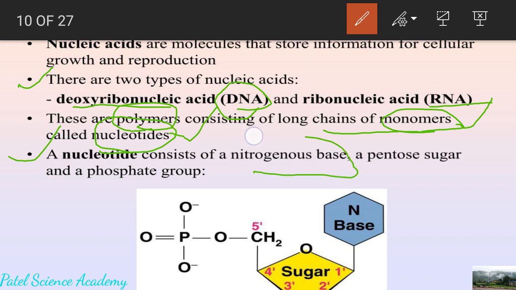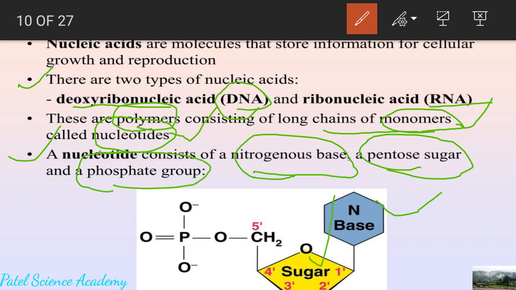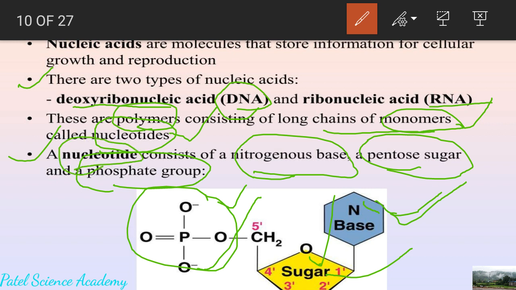A nucleotide consists of three parts. Part number one is the nitrogenous base. Part number two is the pentose sugar, and part number three is a group known as the phosphate group. So these three parts joined together, the nitrogenous base, sugar, and phosphate group, this combination is called a nucleotide, and nucleotides together make DNA and RNA.